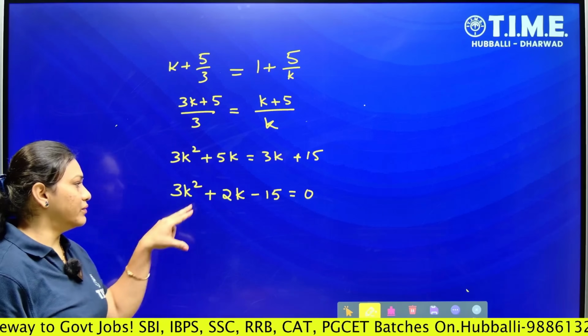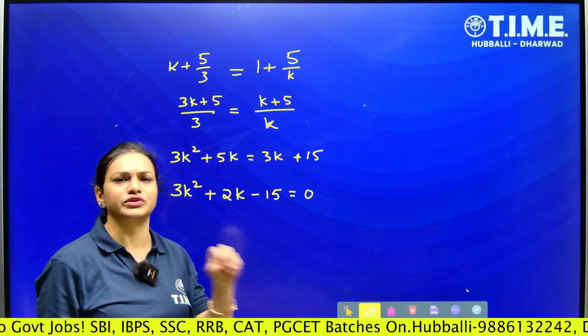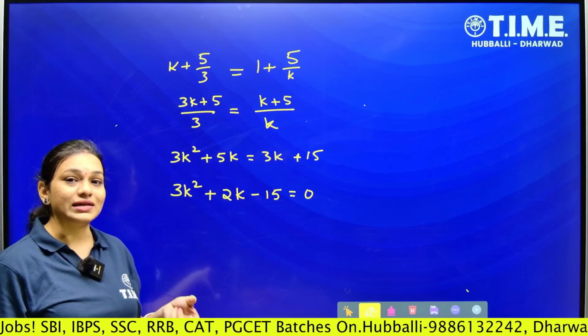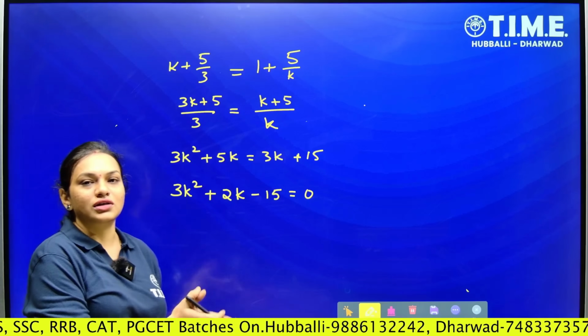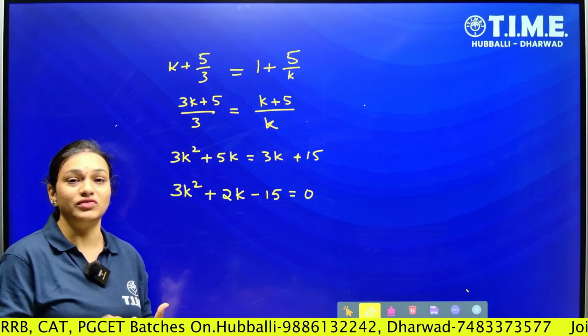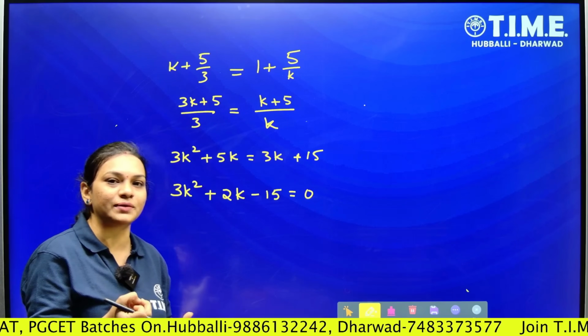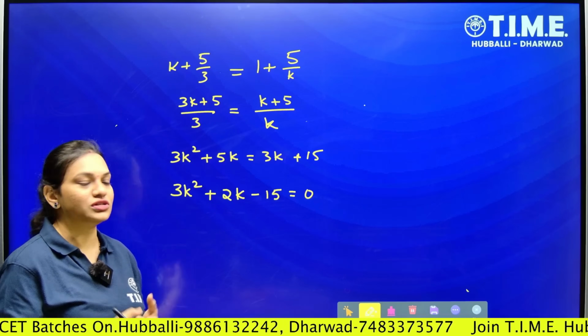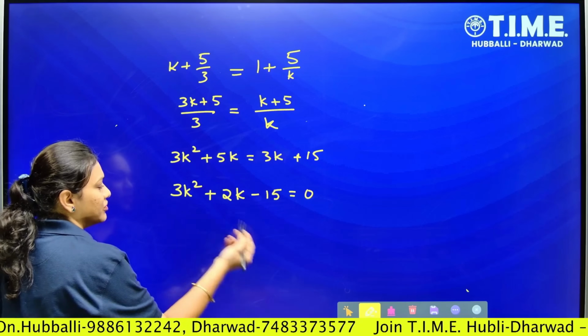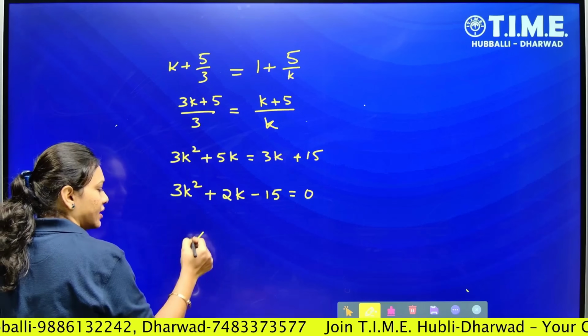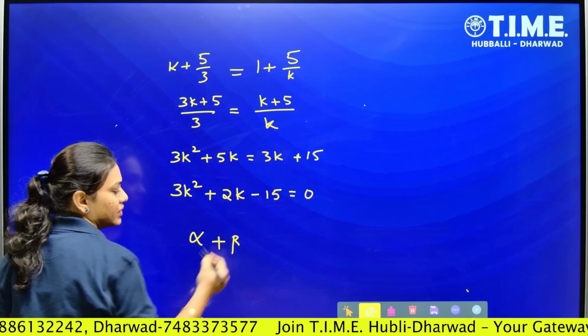Now the equation we are getting is a quadratic equation. Is it necessary to find the roots here? If you find the roots also it is okay, or else we can directly apply the sum of the roots, because the question is to find the sum of the real values. Suppose alpha and beta are the roots.